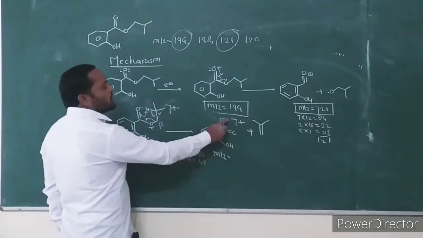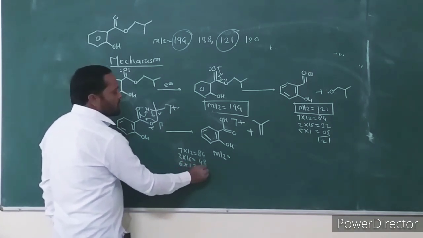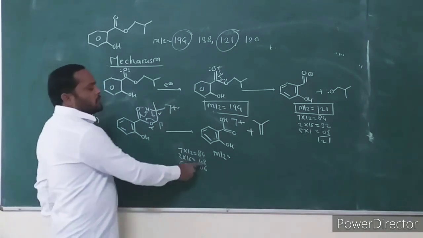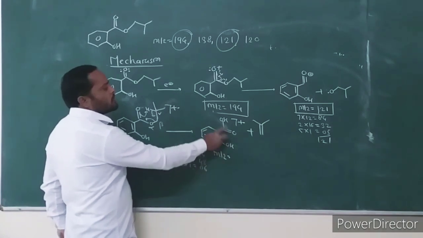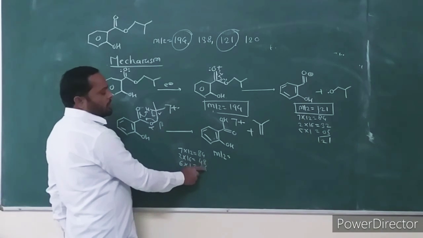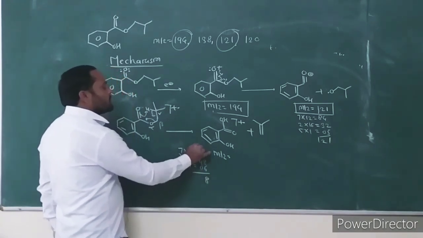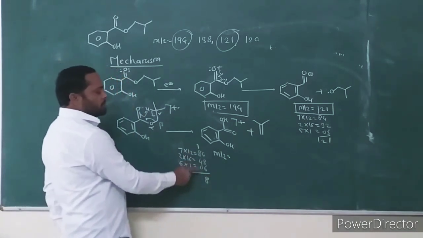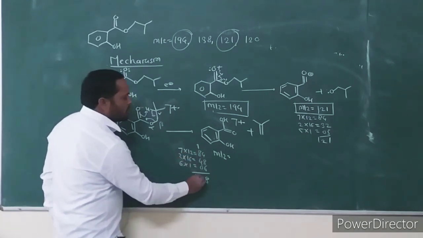Number of hydrogens is 6, 6 into 1 is 6. 8 plus 6 is 14, 14 plus 4 is 18. 8 plus 1 is 9, 9 plus 4 is 13.